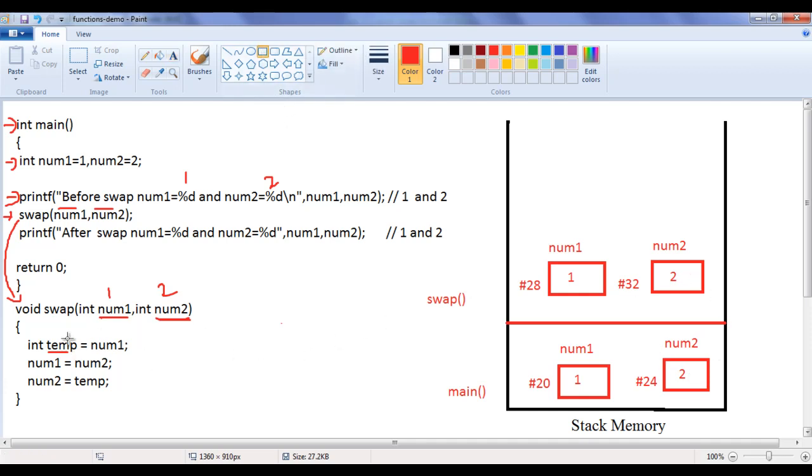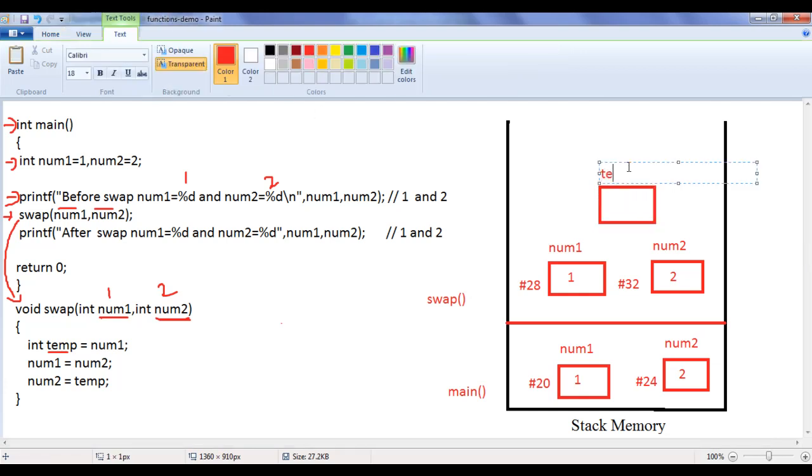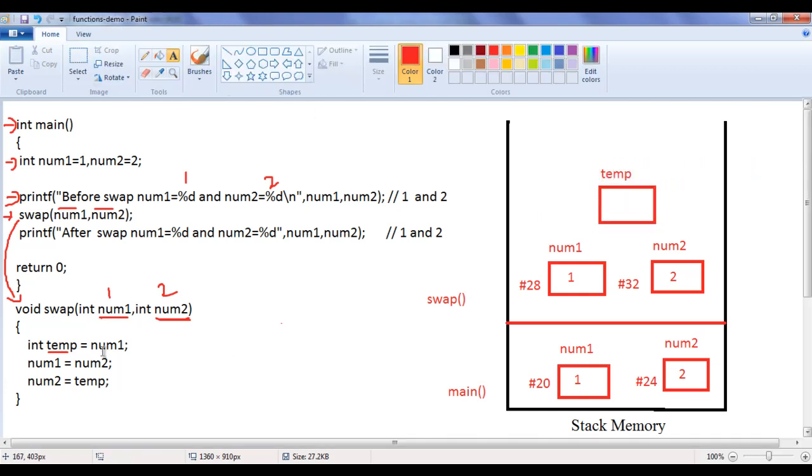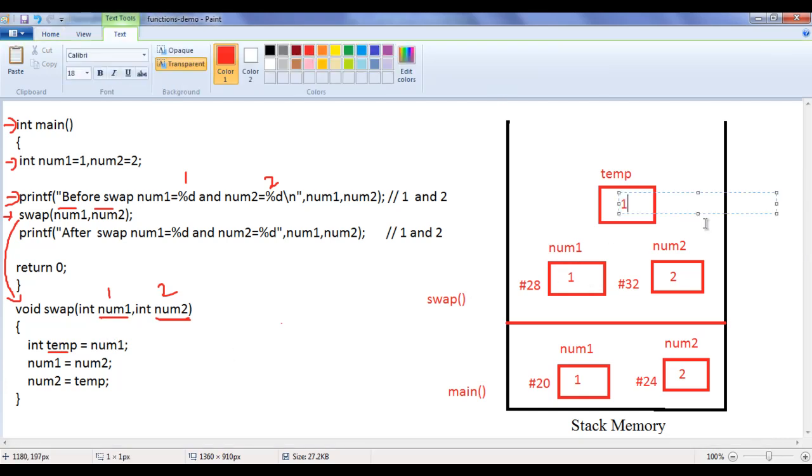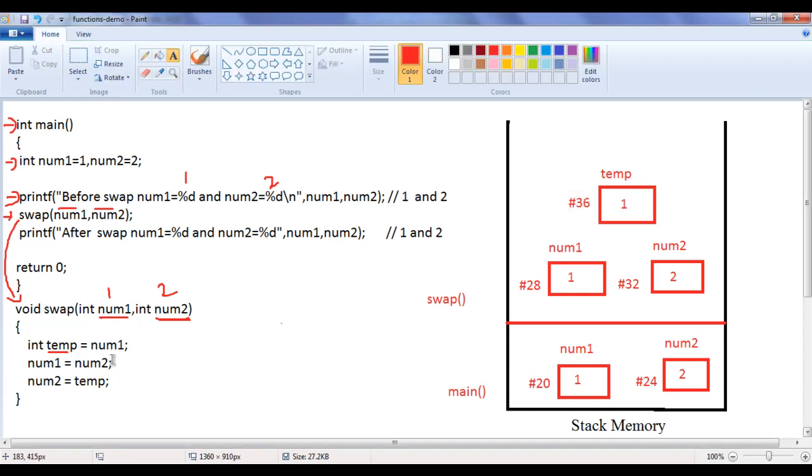And then it allocates one more memory location for temp, that is our temp memory location. Inside that it puts the value of num1. Value of num1 is 1. Let's assume its address is hash 36, guys. So here the value of local num1 is stored in the temp, guys. Value of local variable num1 is stored in the temp.